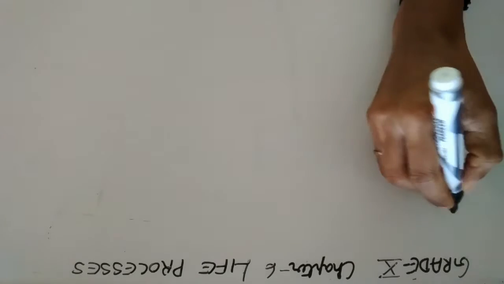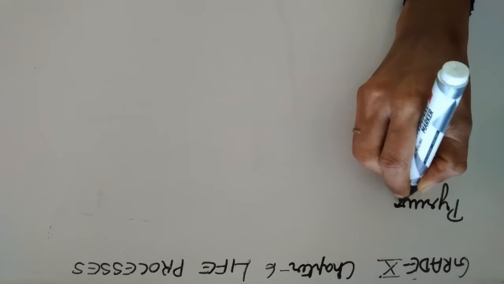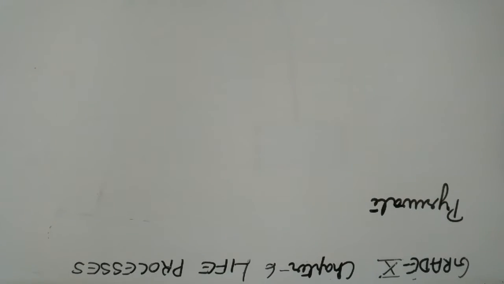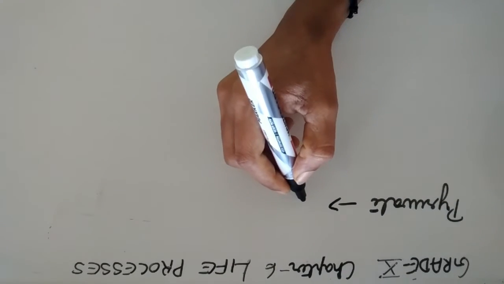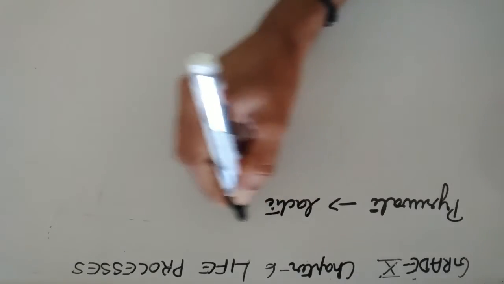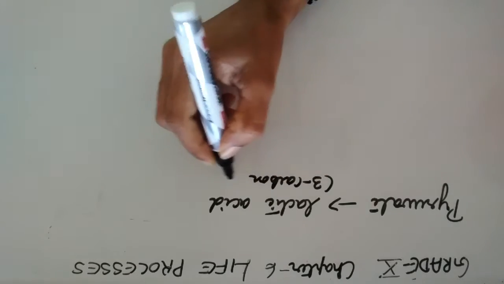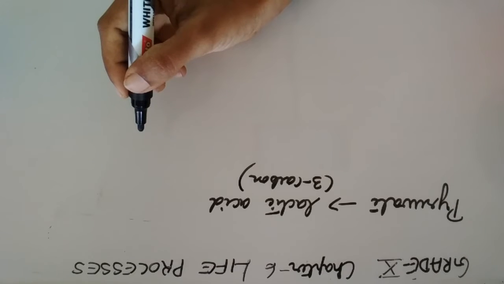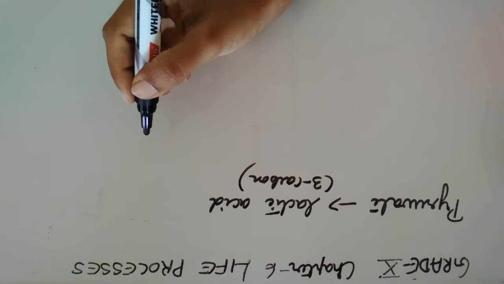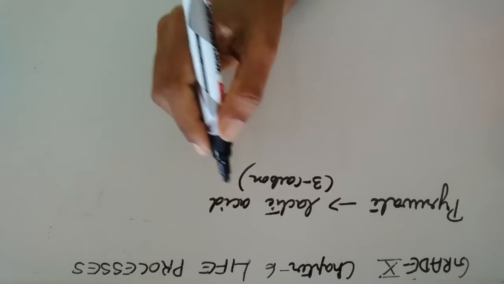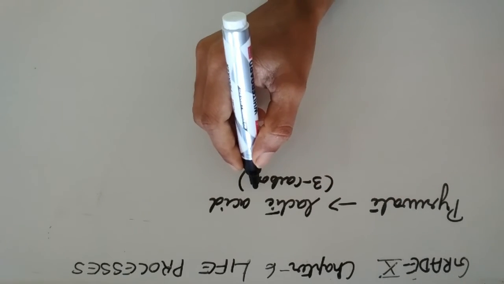Next, we know that breaking down of glucose into pyruvate takes place in the cytoplasm of the cell. Now, this next case is different. Here the pyruvate is converted into lactic acid, and this is a 3-carbon molecule. Pyruvate is converted into lactic acid.